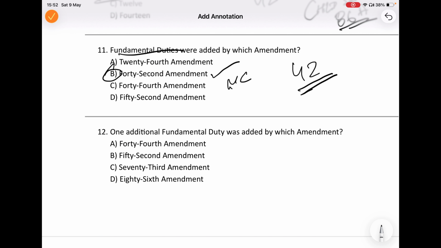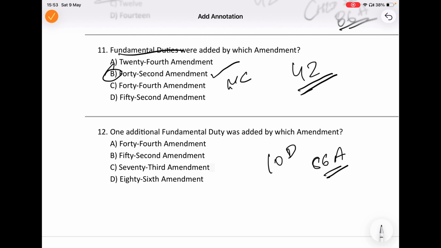Now, the examiner is asking another important question. Which amendment added one extra fundamental duty? We already discussed, but still. Initially, there were only 10 fundamental duties in the Constitution. Later, one more was added through the 86th Amendment.